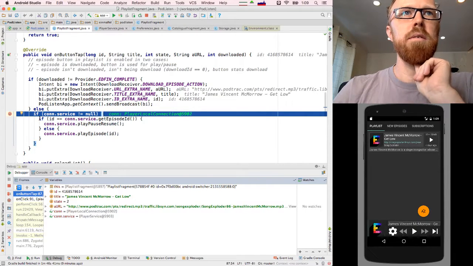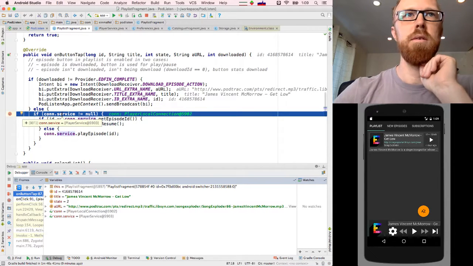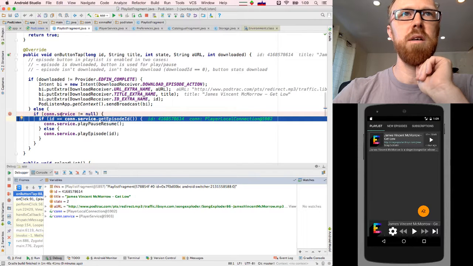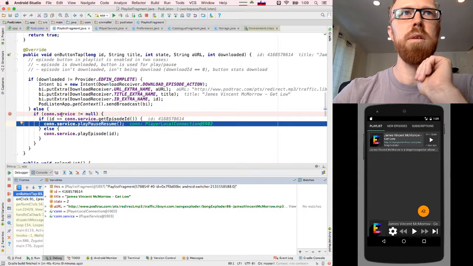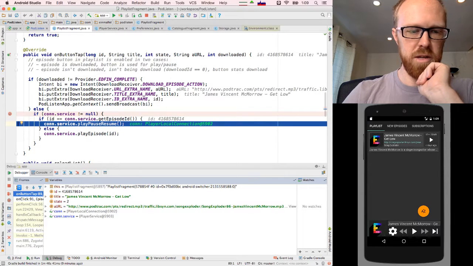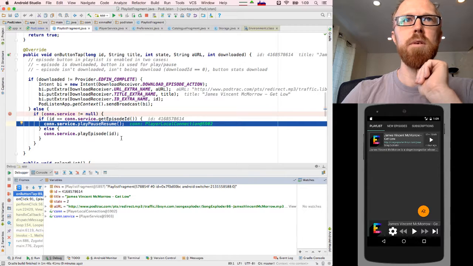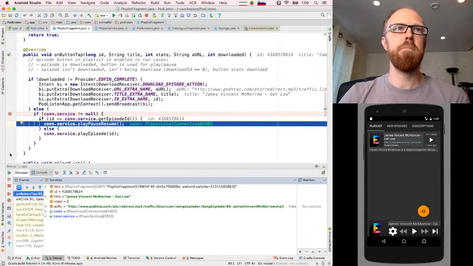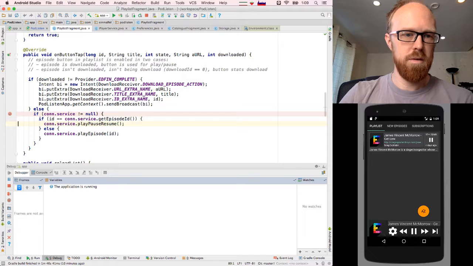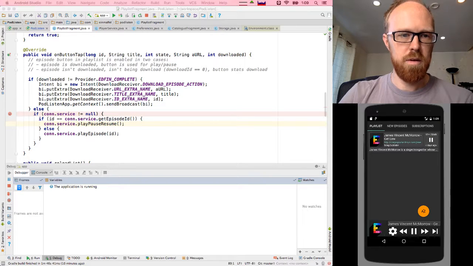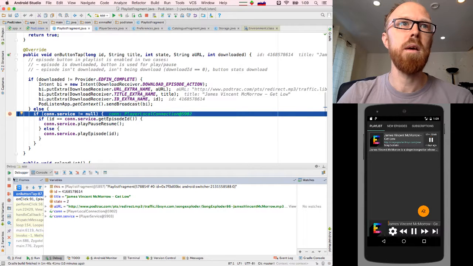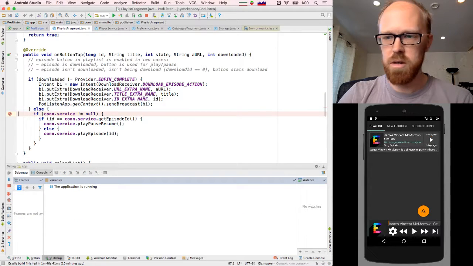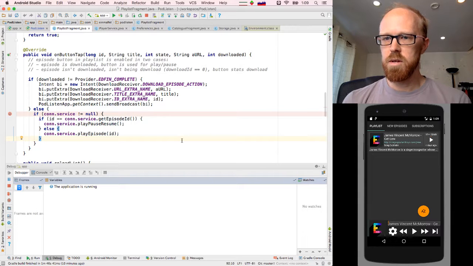So what we get is the service should not be null. It's not. And it's not currently playing anything. Oh, well it is now. Somehow that episode got selected at the bottom. So it's going to resume it. Okay. And oh, great. Okay, and it actually plays through the emulator. Cool. And now I'm going to pause it. Alright. Looks good.